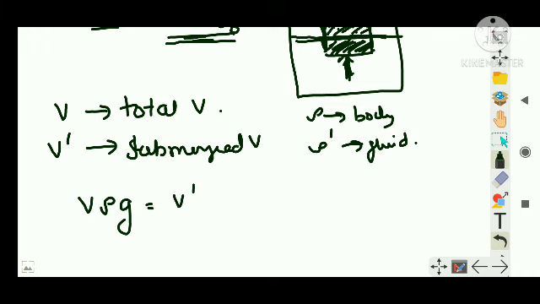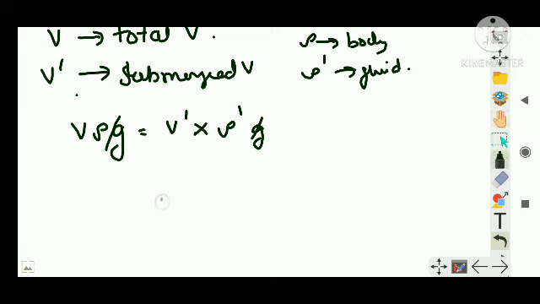See, only this much portion of the object is immersed in water, so only this much volume of water is displaced, and that volume is V dash, into the density of the liquid rho dash, and into g. Now g can cancel out, so I can write V dash by V is equal to rho by rho dash.